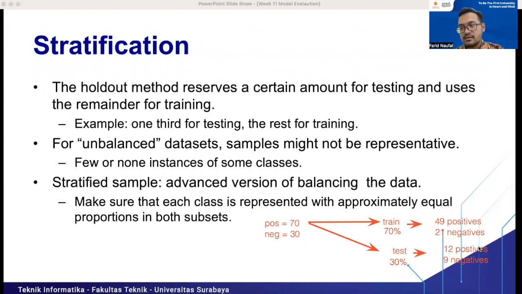We make sure the distribution for the training set and testing set is balanced, in terms of the number of each class: 70% from 70, 70% from 30, 30% from 70, and 30% from 30. So the model will learn from a training set that has the same distribution as the testing set. That's why we need stratification, to avoid the distribution for each class in the training set and testing set being unbalanced.